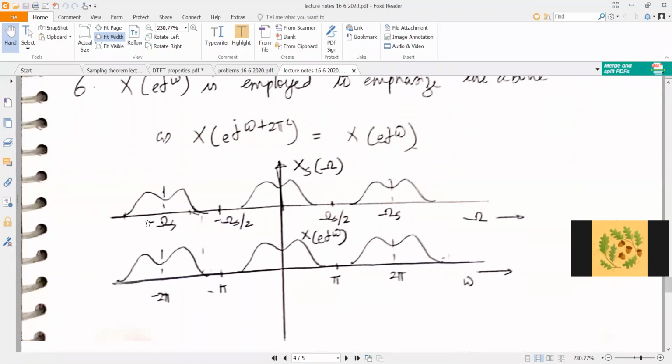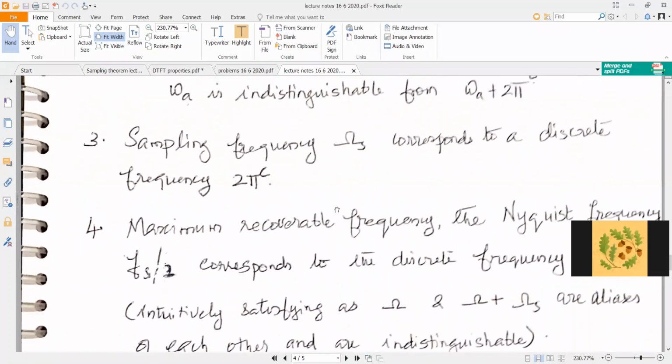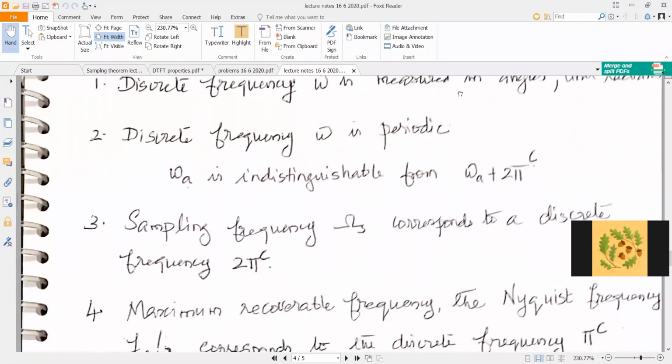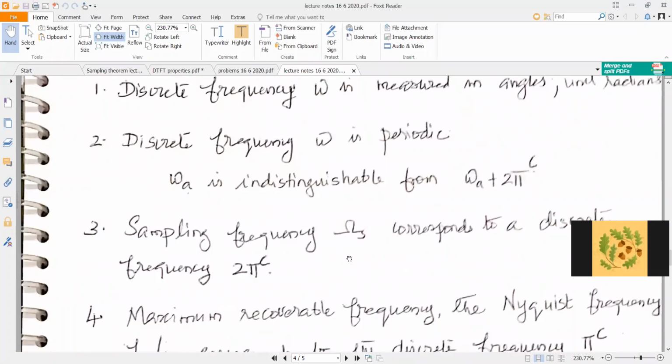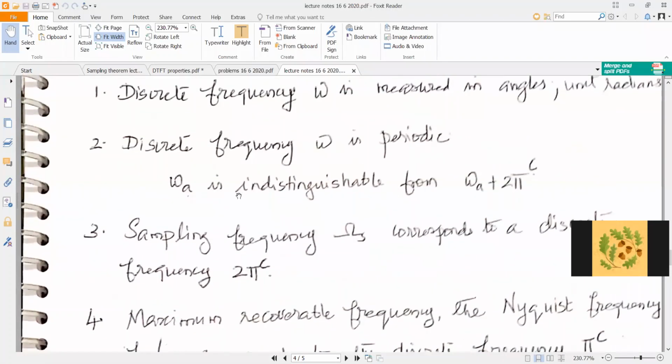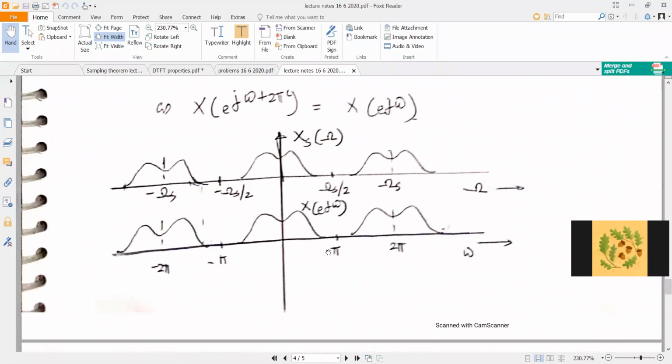The spectrum that we had seen earlier is shown here. So these are the important observations that we have noticed. What are the important observations? One is that the discrete frequency is measured in angles. The second is that the discrete frequency is periodic. The third is that there is only a unique range of frequencies from minus pi to plus pi, or maybe from 0 to 2 pi.